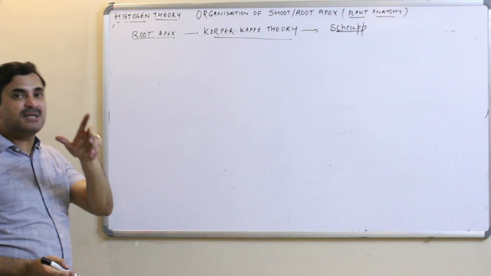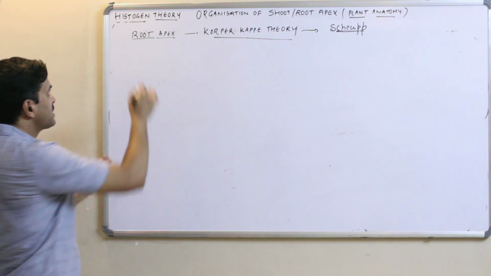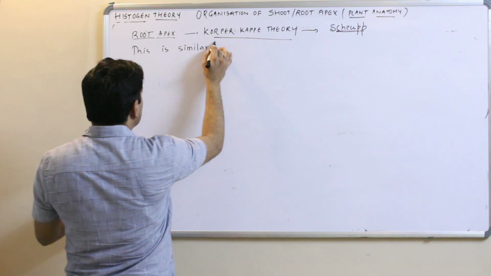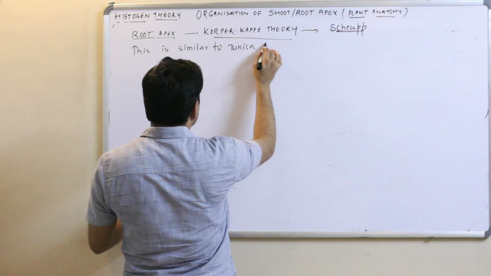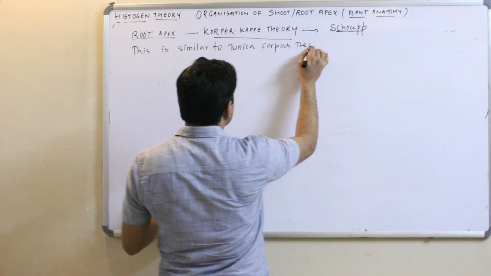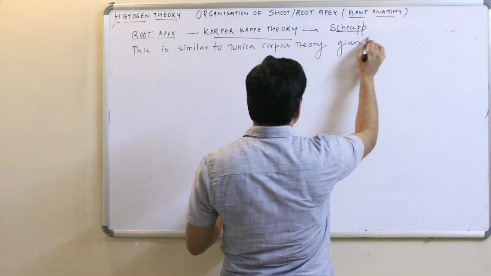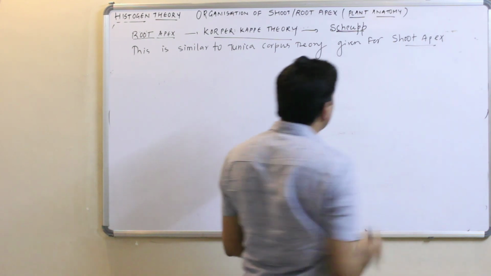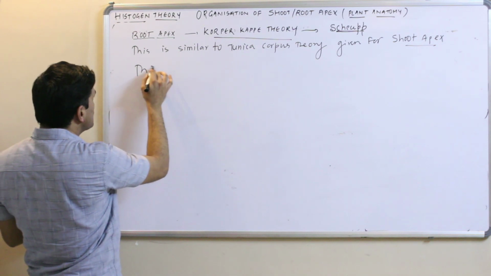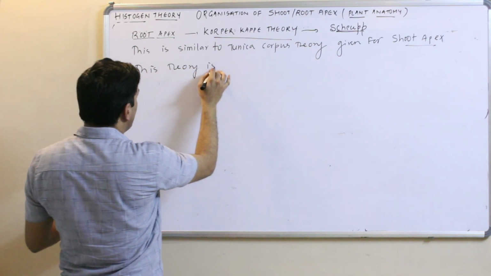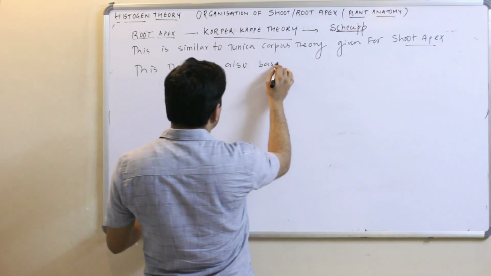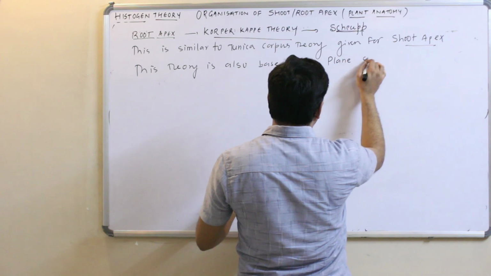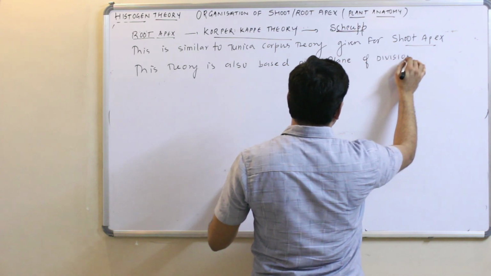This theory is somewhat similar to the tunica corpus theory given for the shoot apex. Why? Because this theory is also based on plane of division.